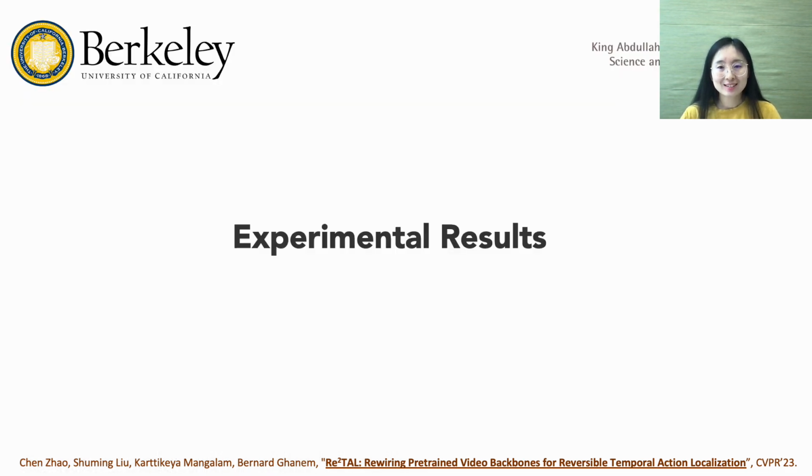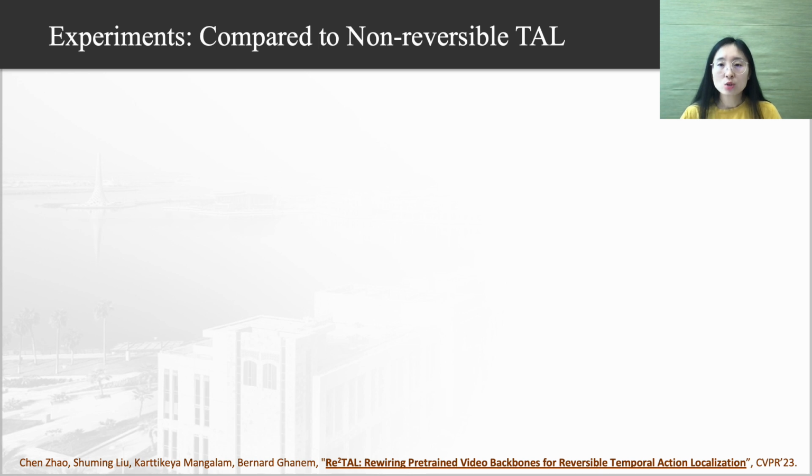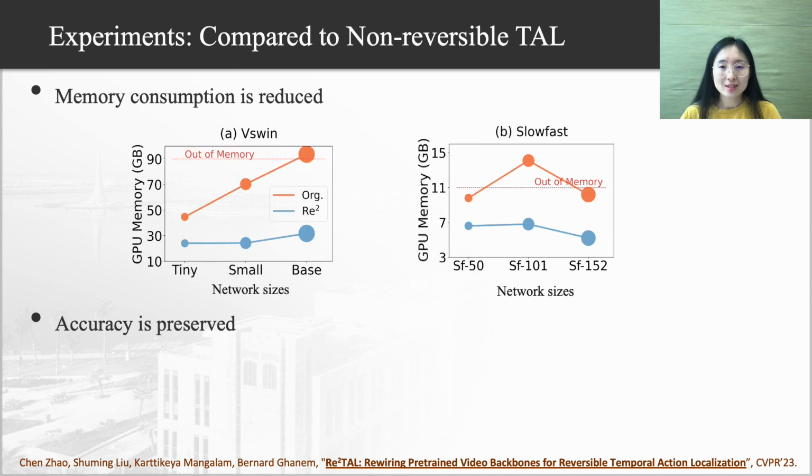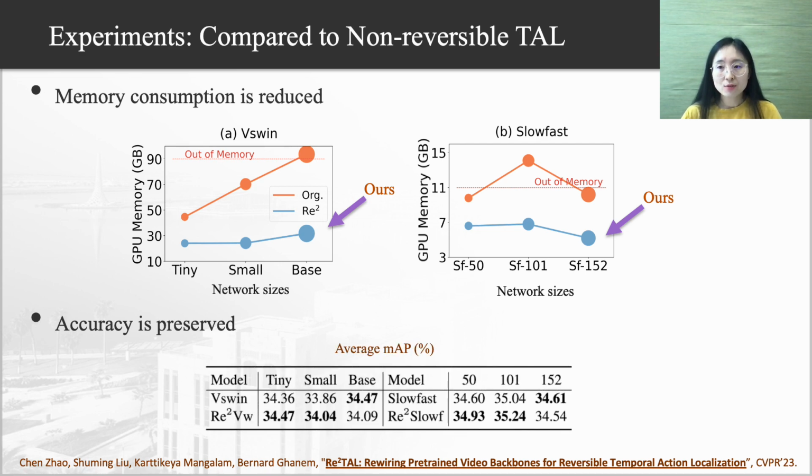Experimental results. We compare original non-reversible networks to our rewired reversible counterparts in terms of memory consumption and accuracy. We experimented on different variants of Video Swin Transformers and SlowFast networks. For all the variants, our reversible networks use significantly less GPU memory, and their use of memory stays constant as the networks become deeper. At the same time, the accuracy of our rewired reversible networks is comparable to the original non-reversible networks.